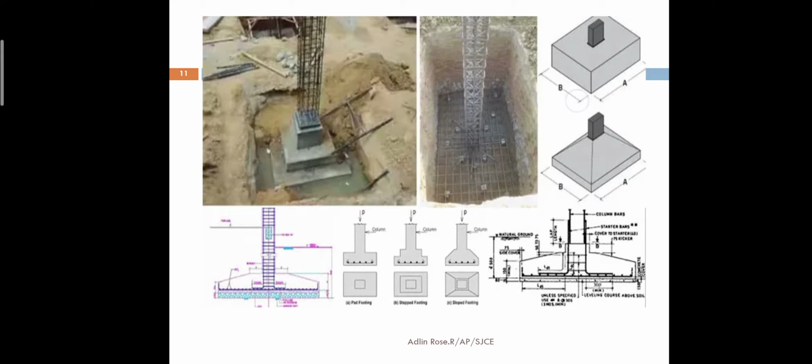And the next type is combined footing. A combined footing supports two columns. Now we saw one foundation supporting one column.